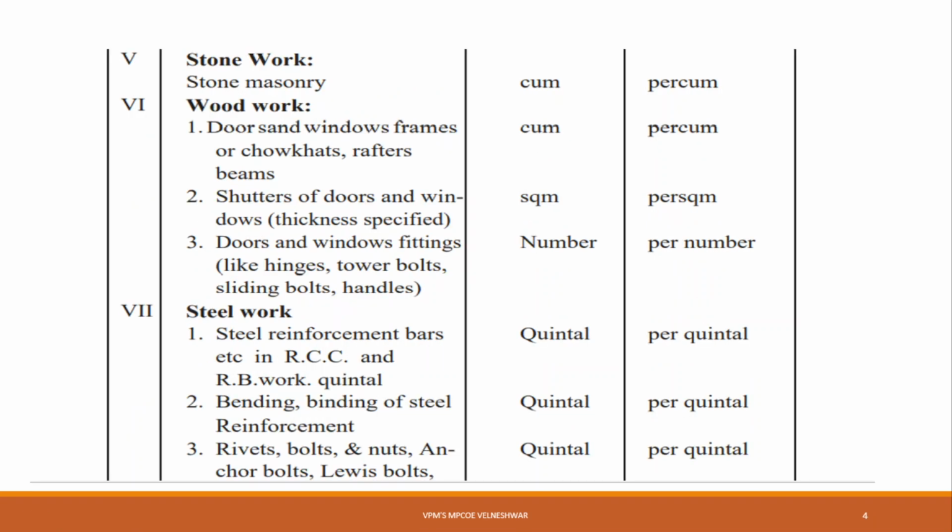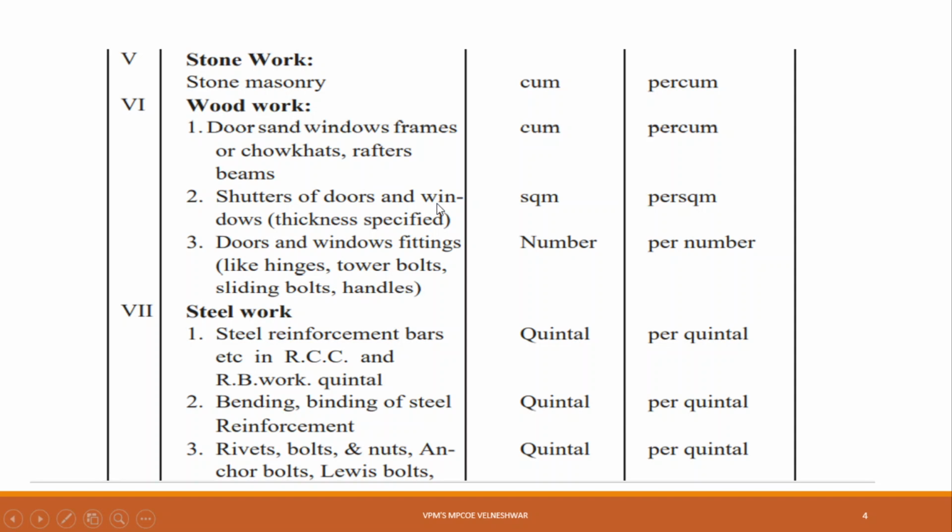Then the next one is your stonework. Stonework is calculated in cubic meter. Then woodwork. Woodwork in the metric system is provided in terms of cubic meter, and in the feet system it is given in cubic feet, right? Doors, windows, frames, chowkat, rafters, beams, all are calculated as wood in cubic meter or cubic feet. Make sure that it is also calculated in cubic feet.